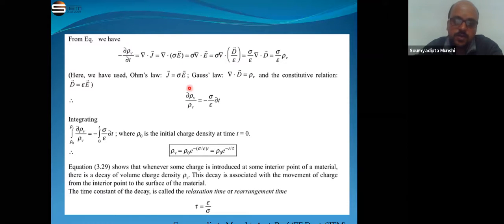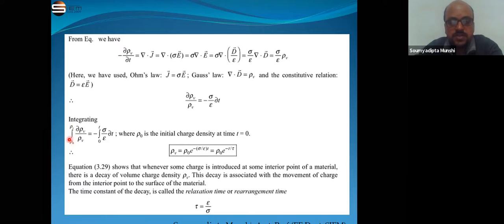Now if we integrate the left hand side and the right hand side, it becomes the integration of del rho v by rho v equal to minus the integration of sigma by epsilon dt, where time is from 0 to t and the limit on rho is rho 0 to rho v.